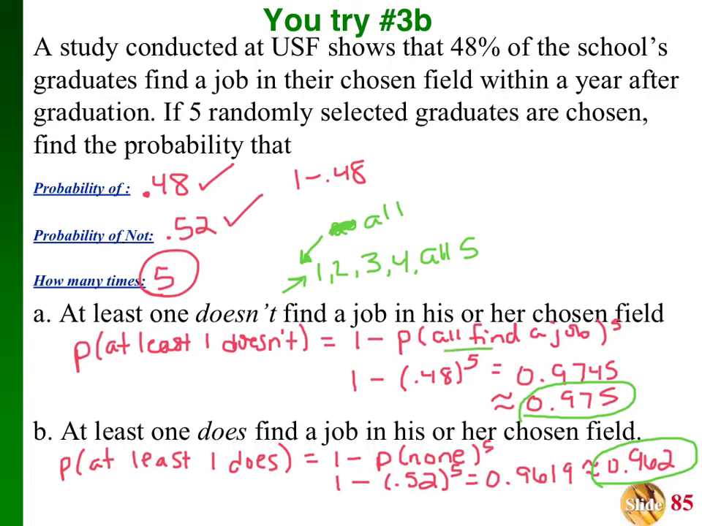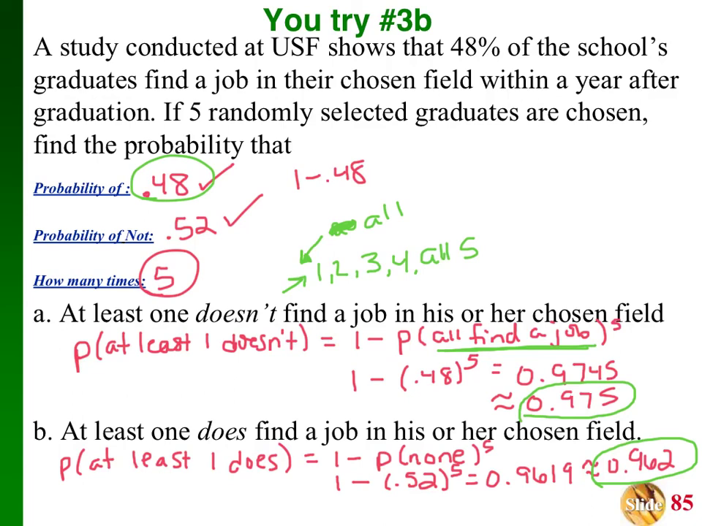What's the probability of all of them finding a job? And which of these 2 probabilities represents all finding a job? 0.48. So I put 0.48 in there. 1 minus 0.48 to the 5th gives me 0.975.